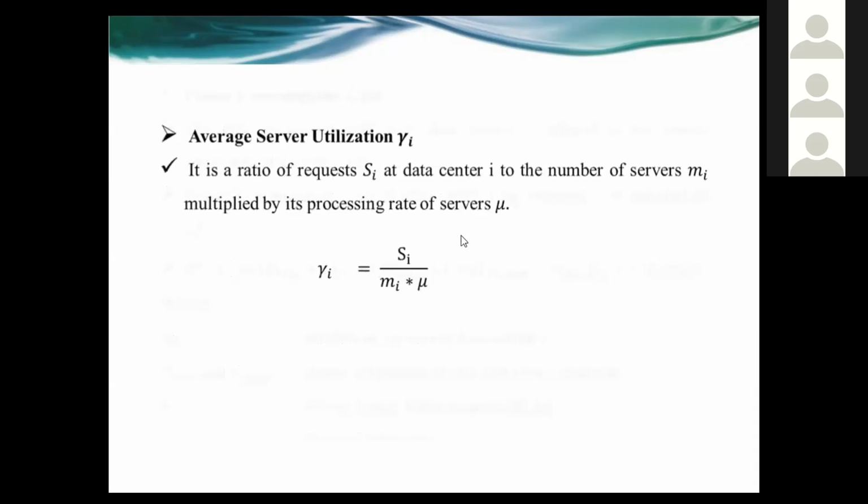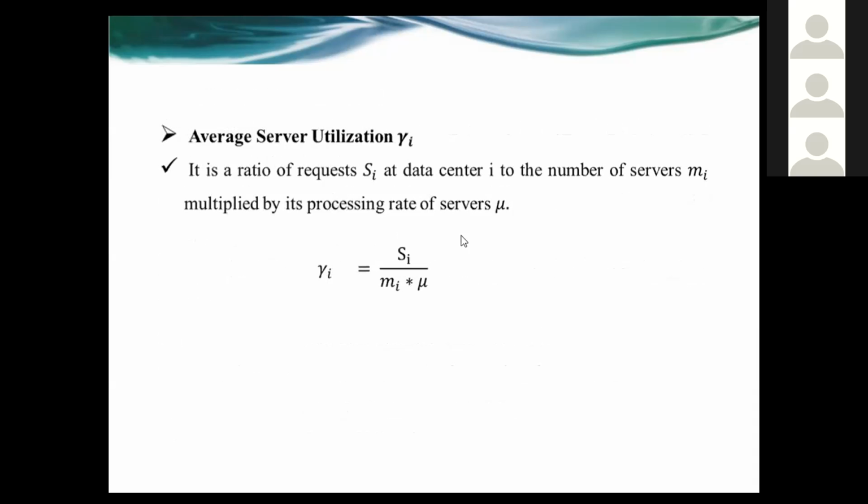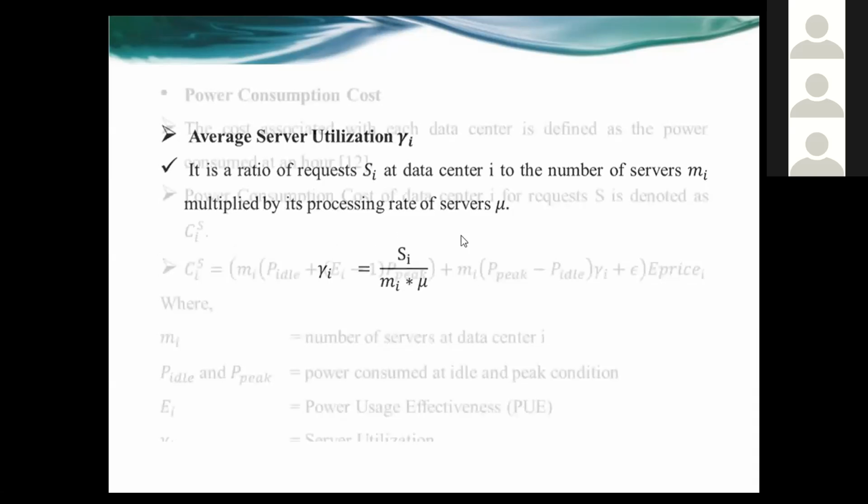In this, there is a term used, server utilization. There is a separate formula for the server utilization, which is also taken from this reference paper.